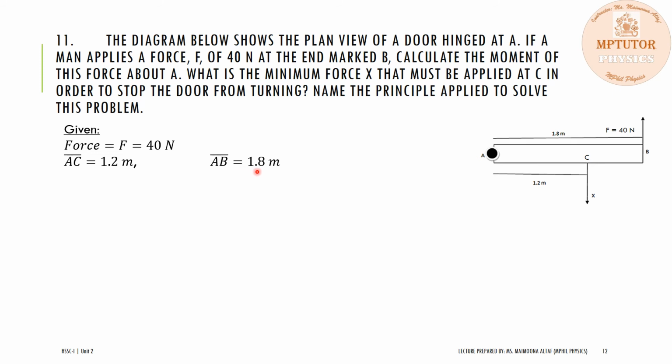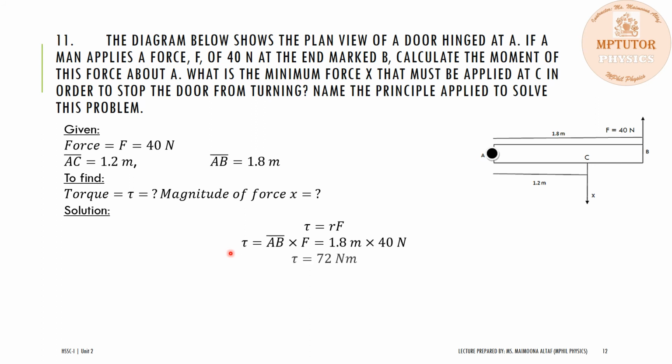First of all, we have to find the torque, and then the magnitude of the force that must be applied at point C in order to stop the door from turning. The torque is equal to r F. Since the angle between the moment arm and the force is 90 degrees, sine of 90 degrees is 1. By substituting the values of the moment arm and the force, the torque will be equal to 72 Newton meter.